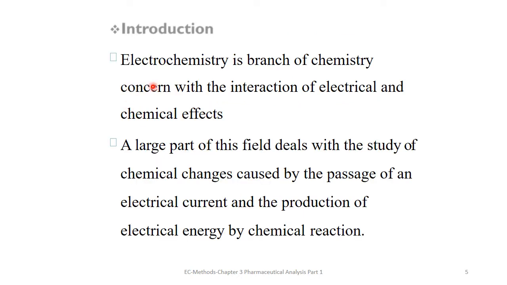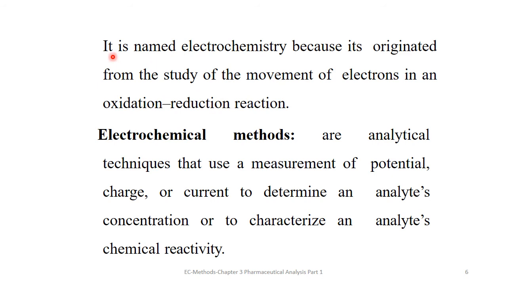In introduction, we can say that electrochemistry is the branch of chemistry that concerns the interaction of electric and chemical effects. A large part of this field deals with the study of chemical changes caused by the passage of electric current and the production of electric energy by chemical reactions. It is named electrochemistry because it originated from the study of movement of electrons in oxidation and reduction reactions.